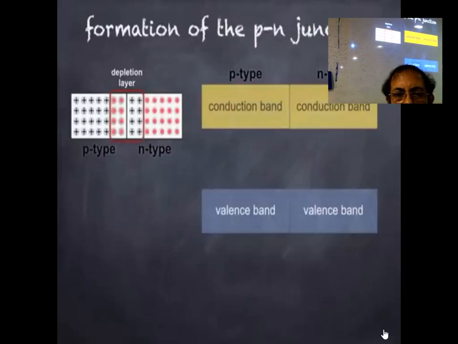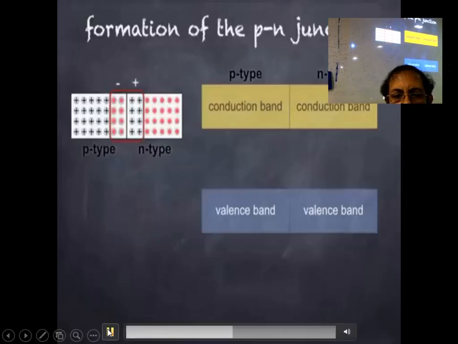The p-type region within the depletion layer now has a net negative charge due to the electrons diffusing into it from the n-type material. Similarly, the n-type region has a net positive charge due to the holes diffusing into it from the p-type.